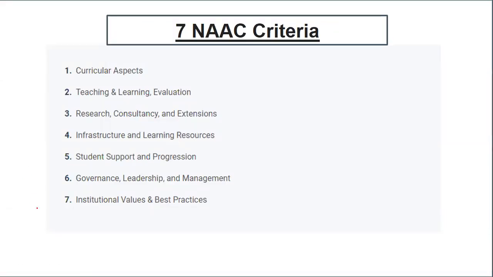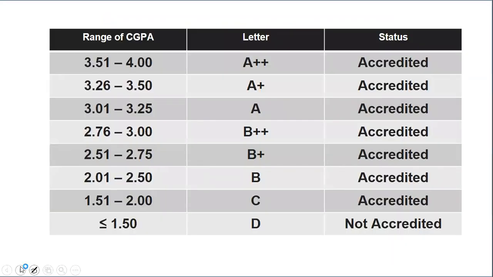Before the next question, there is a small additional piece of information I have added: the grades given by NAAC and their CGPA. If it is A++, it is between 3.5 to 4.4. If it is A+, 3.26 to 3.50. Then if it is A, 3.01 to 3.25. Then we have 2.76 to 3, which is B++. Then 2.51 to 2.75, that is B+.